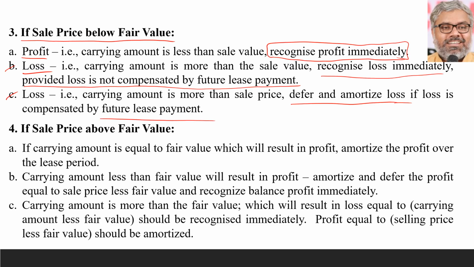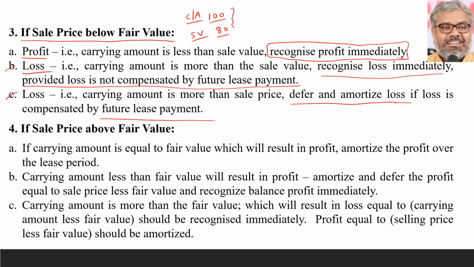So now the one who is a seller, a lessee, he might agree to pay higher lease rentals to counter this loss that he has incurred. So if it is compensated by the future lease payment, he might say, I will pay lesser amounts, or he can say he will pay higher amounts. For example, if an asset is already having a value of 100 lakhs in the books of accounts, that is the carrying amount, and actual sale value is less than that, let us say 80 only, 80 lakhs.